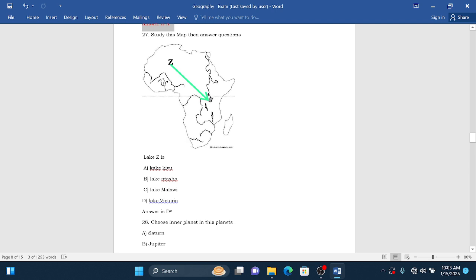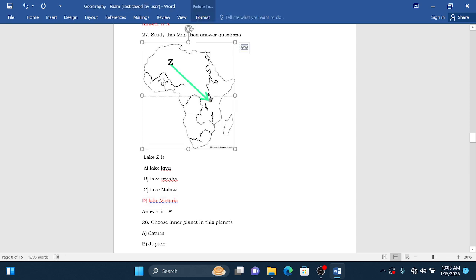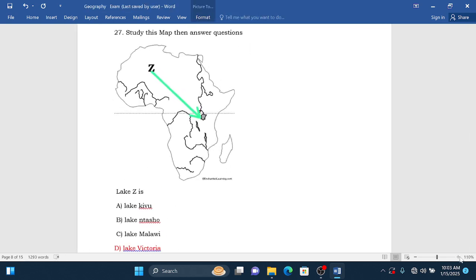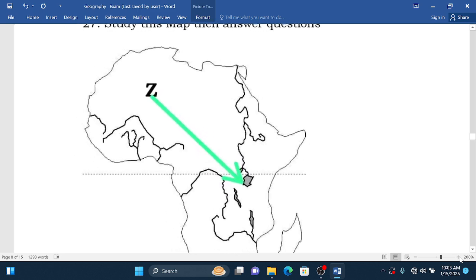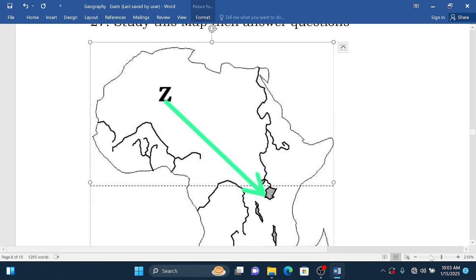A, Lake Kivu. B, Lake Ntasho. C, Lake Malawi. D, Lake Victoria. So the correct answer is D, because this is Z, it is Lake Victoria.